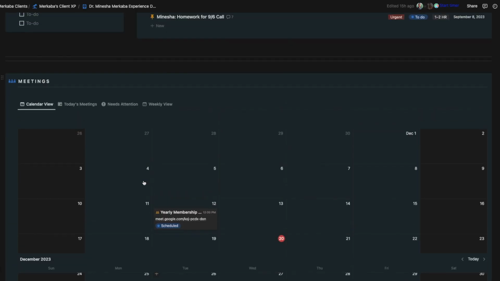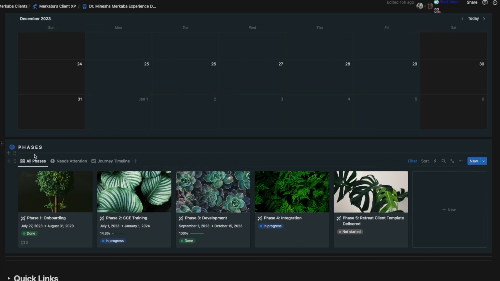Now, as for the client, there is also phases. So a way to keep track of everything and have everything rolled up. So in each one of these phases, you can see them as like groupings or months or phases that they're going to go through throughout the journey with you. So the first phase is onboarding.